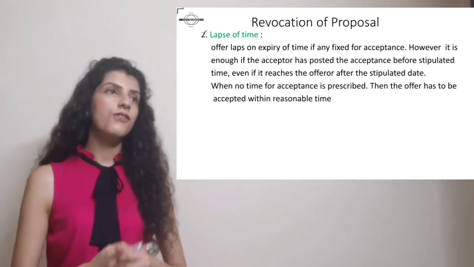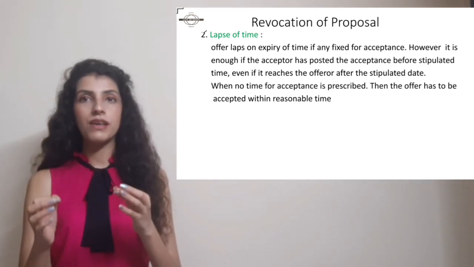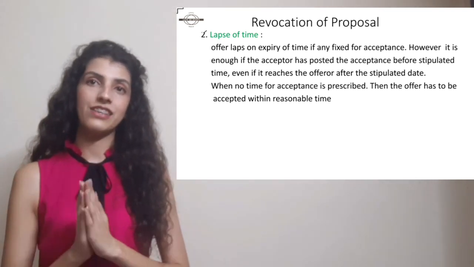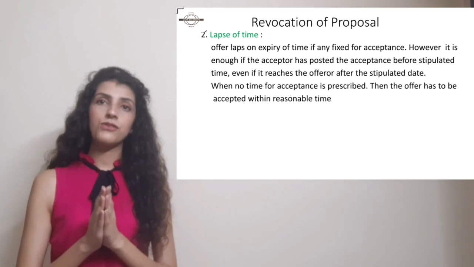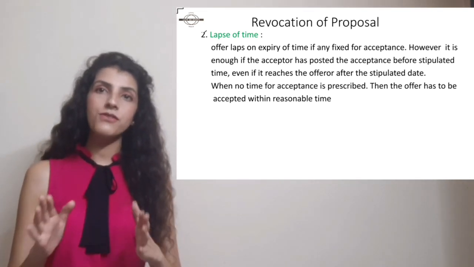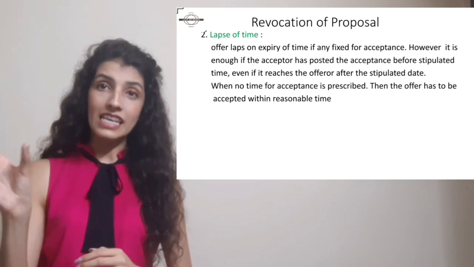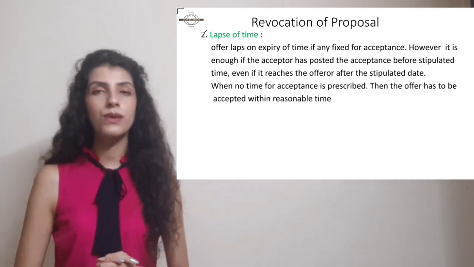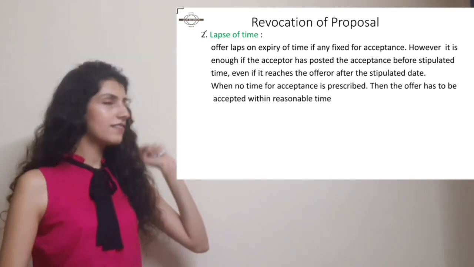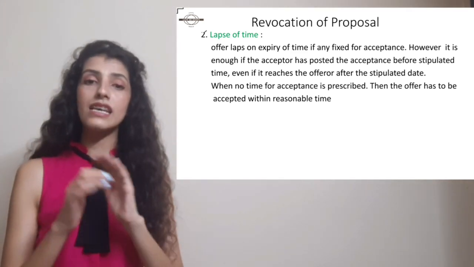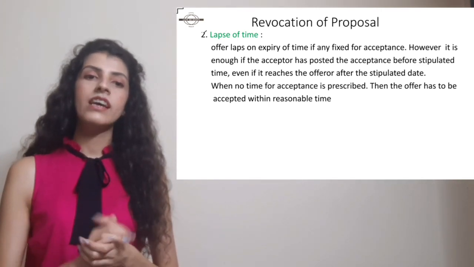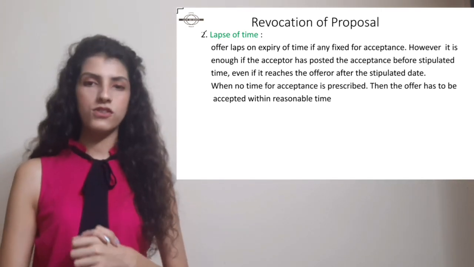That means, for example, in a contract, if it is mentioned that offer will lapse on this particular date, right? You have to give your acceptance on this particular date. So if nobody has given their acceptance on that particular date, then the offer will automatically get revoked, right? Next point I have stated, however, it is enough if the acceptor has posted the acceptance before stipulated time, even if it reaches the offerer after stipulated time.